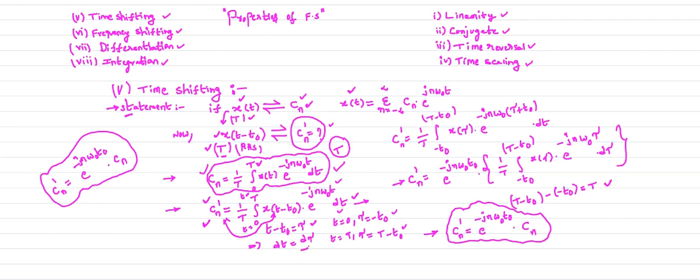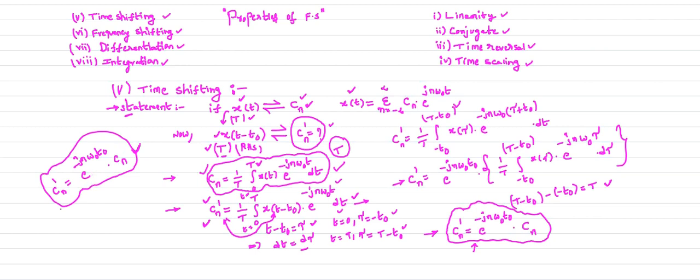In the process I calculate the lower limit and upper limit for tau, and split this equation so that Cn dash is multiplied by a factor of e power minus jn omega naught t naught with Cn. So this is your time shifting operation.